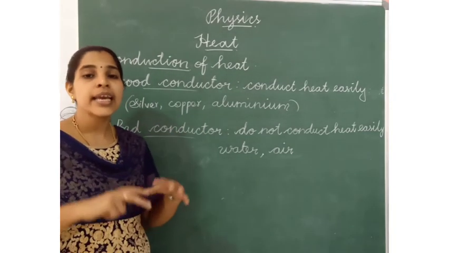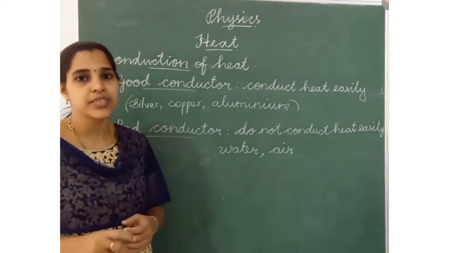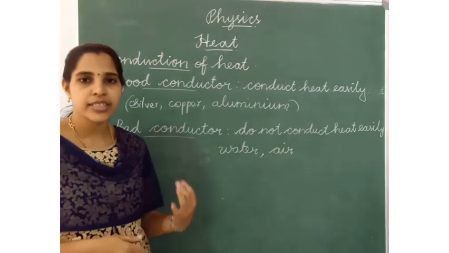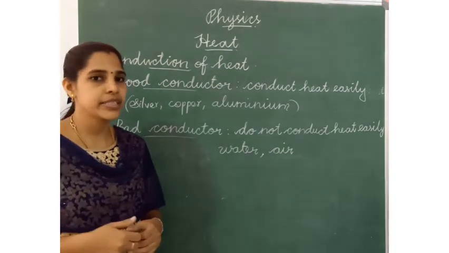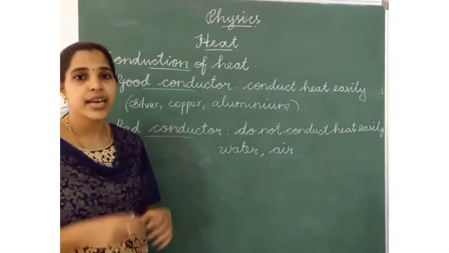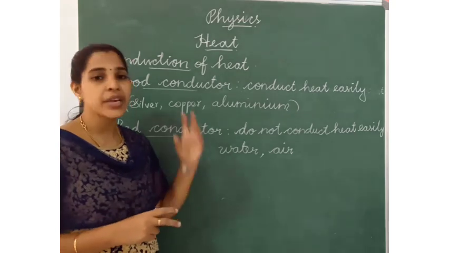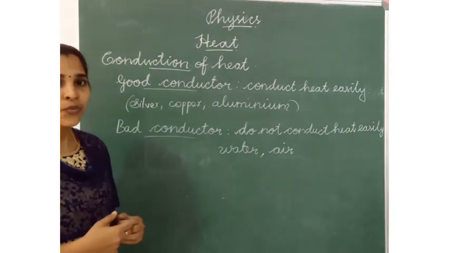And also, the rate of conductivity is different in different materials. In liquids and gases, heat is not conducted easily. So, they are called bad conductors of heat.